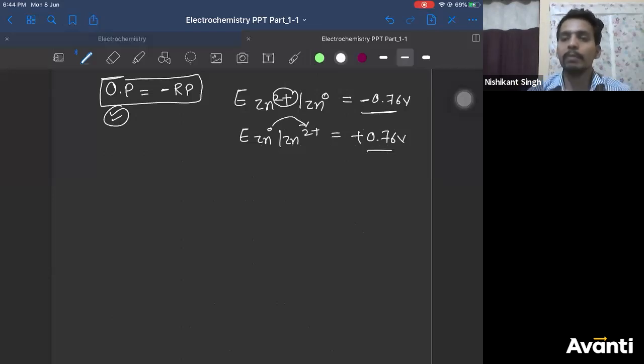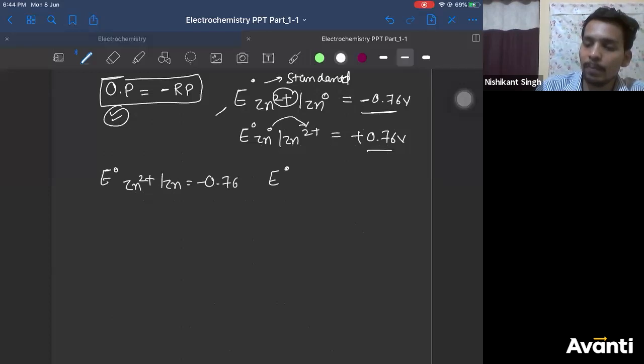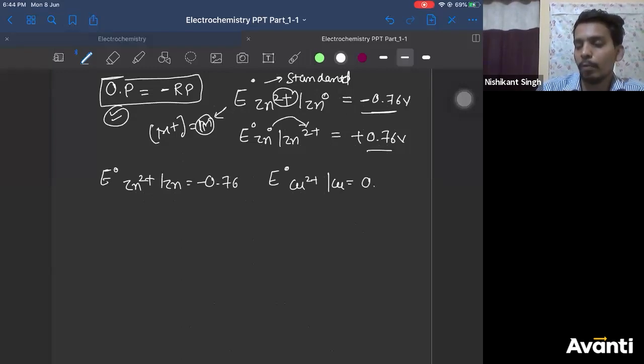Now I'm giving you two potentials. Please see this carefully. The electrode potential of Zn2+ to Zn is minus 0.76, and the superscript naught signifies standard potential. Standard means the concentration of M plus ion should be 1 molar. Now copper 2+ to copper is, let's say, 0.34 volt.